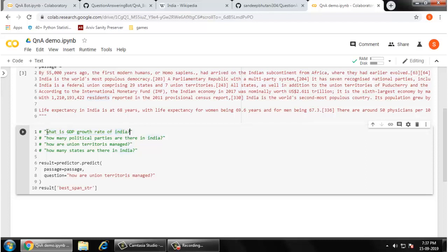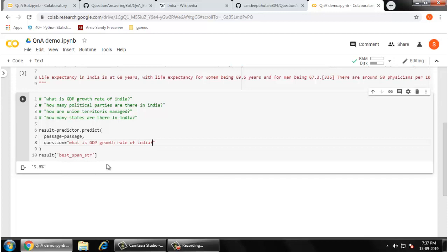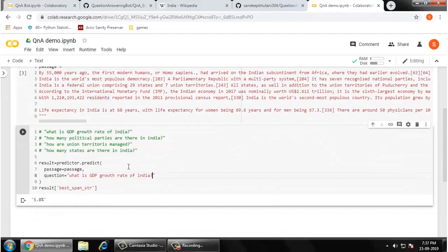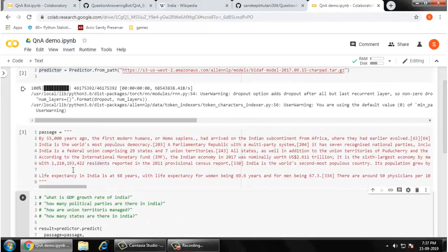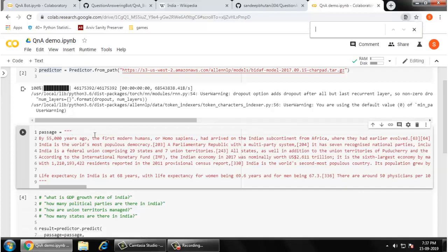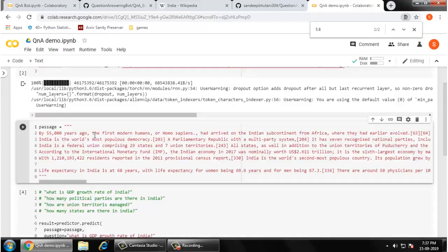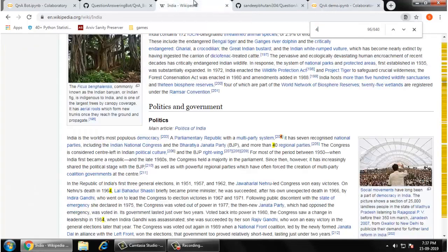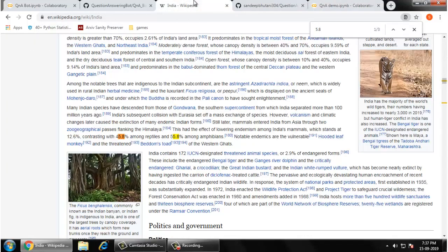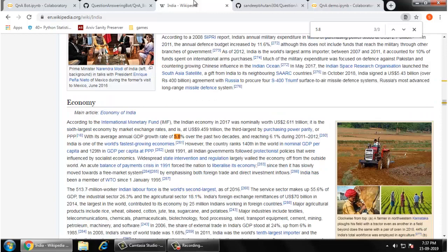Let me ask, what is the GDP growth rate of India? So it says 5.8%. You can verify it from here. Let me search here. With an average annual GDP growth rate of 5.8%.